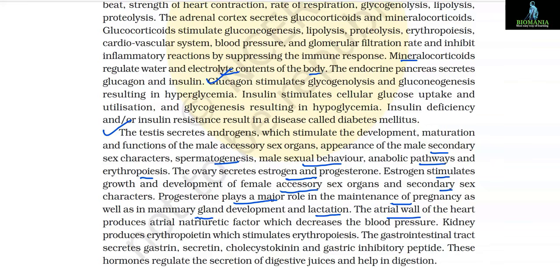The atrial wall of the heart produces atrial natriuretic factor, which decreases the blood pressure. Kidney produces erythropoietin, which stimulates erythropoiesis. The gastrointestinal tract secretes gastrin, secretin, cholecystokinin and gastric inhibitory peptide. These hormones regulate the secretion of digestive juices and help in digestion.